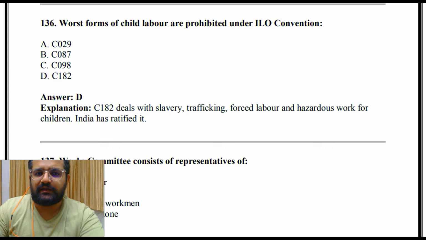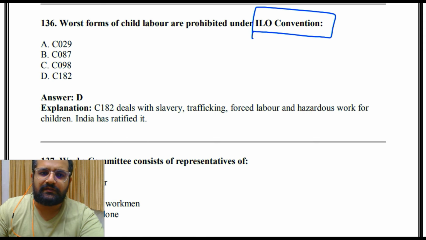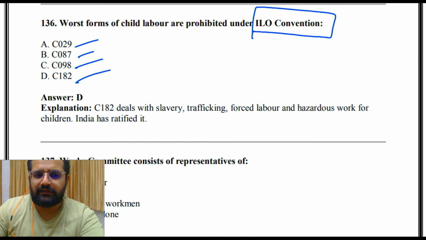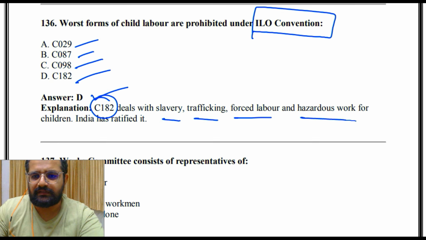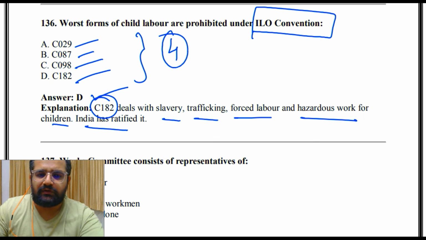Worst forms of child labor are prohibited under International Labour Organization Convention C029, C087, C098, C182. So the answer is D. C182 deals with slavery, trafficking, forced labor and hazardous work for children. India has ratified it. तो हमने देखे थे चार जो India has not ratified.